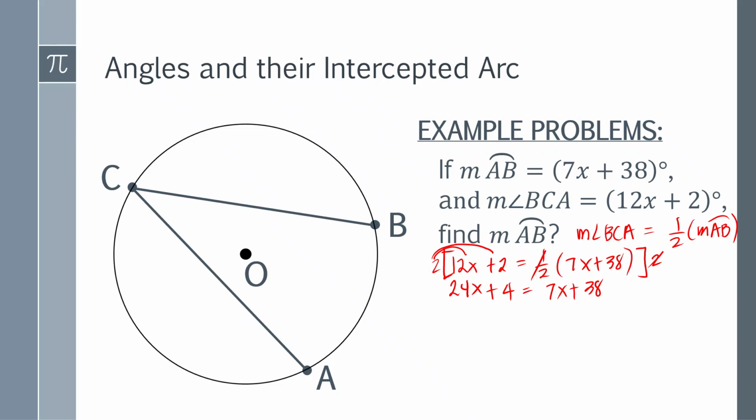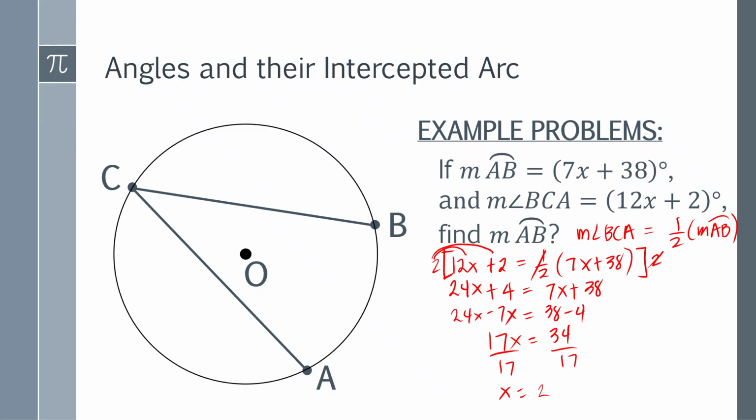Okay? So therefore, 24x minus 7x is equal to, or transpose, we have here 38 minus 4. Okay, 38 minus 4 is 34, and 24x minus 7x is 17x. Then divide both sides by 17. So therefore, what is the value of x? X is 2. Is this your final answer?